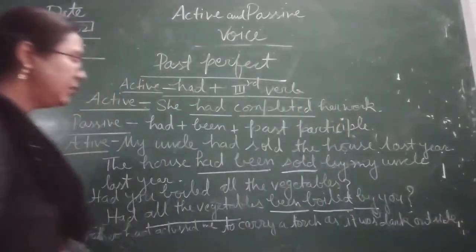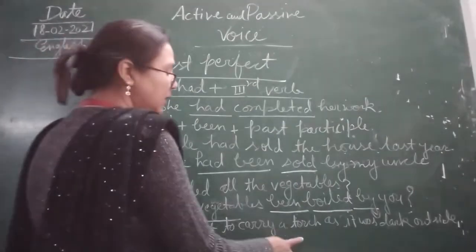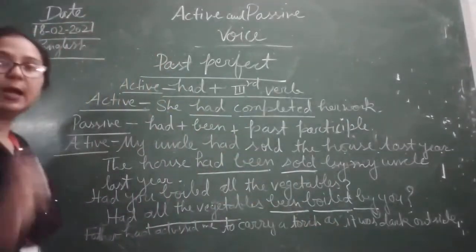Now children, here you can see, father had advised me to carry a torch as it was dark outside.